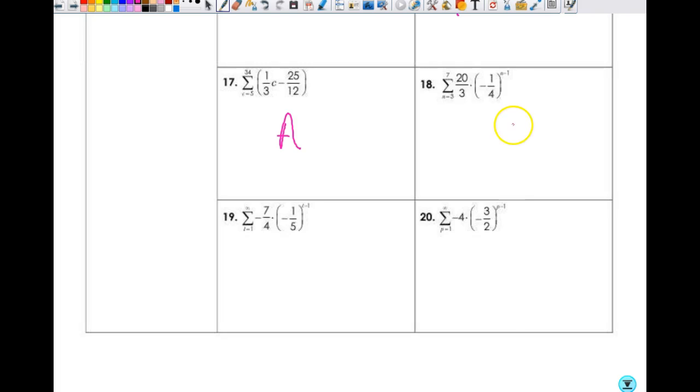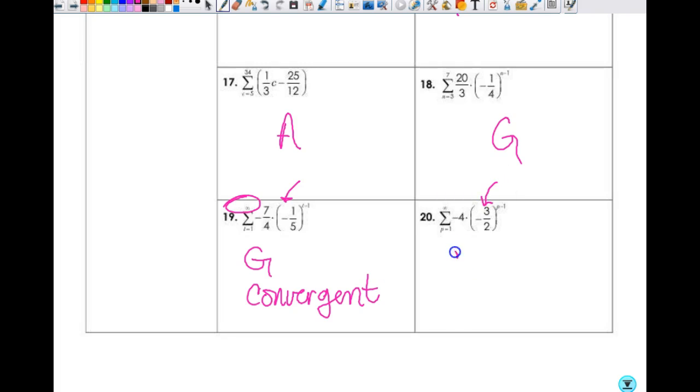What about 18? Geometric. What about 19? Geometric. How's 19 different than 18 besides the numbers? It is, yeah, it's infinite, right? And so is it convergent or divergent? Convergent, good. And then what is 20? Divergent. So it is geometric and it is divergent. All right, so are we good on the identification, right?